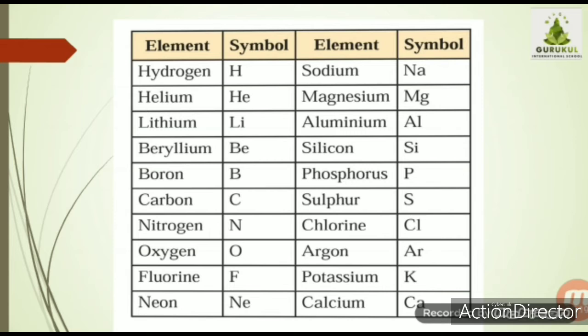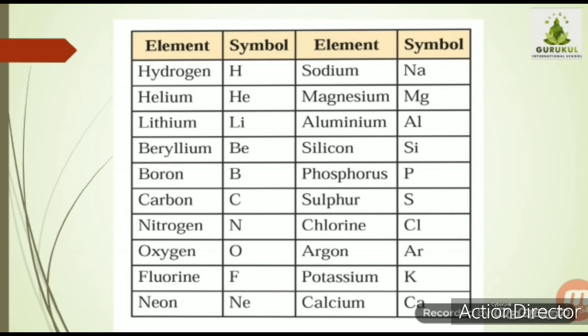If you see sodium, that word starts with S, but still you can see the symbol is Na, right? Again, if you take the example of gold, it's a symbol for gold and silver. The gold symbol is Au, capital A and small u. And silver is Ag.